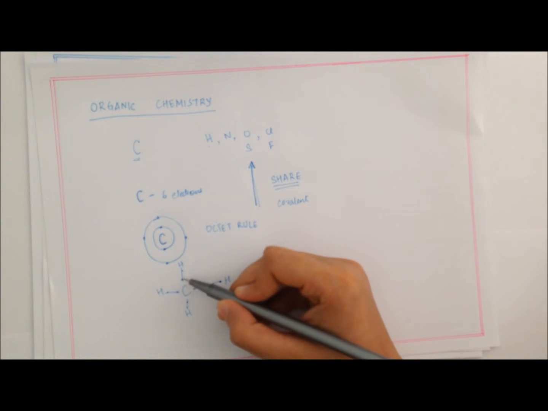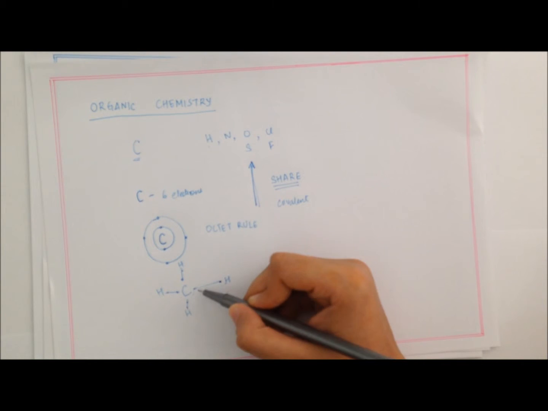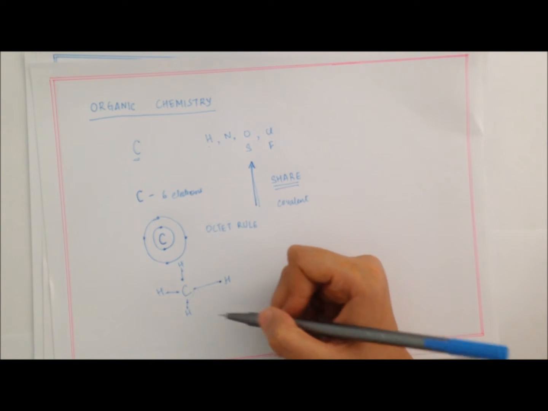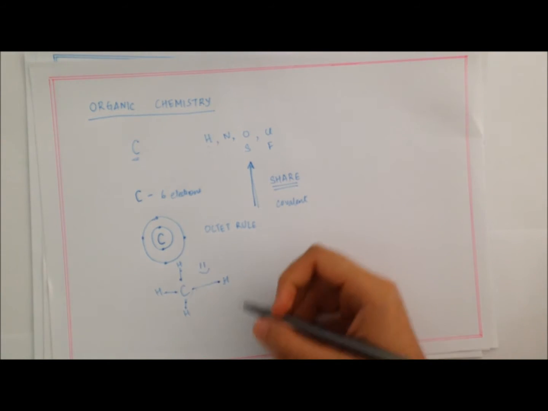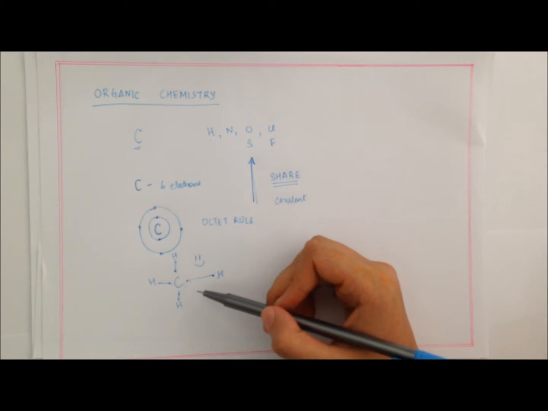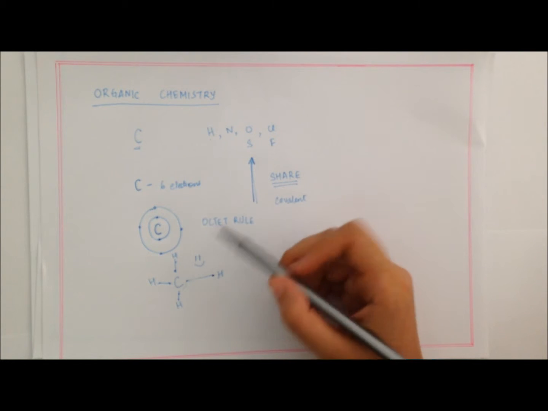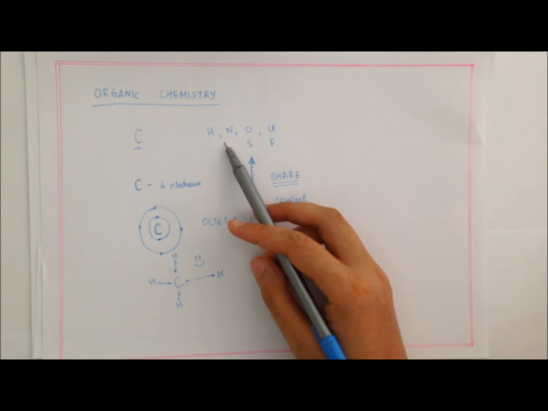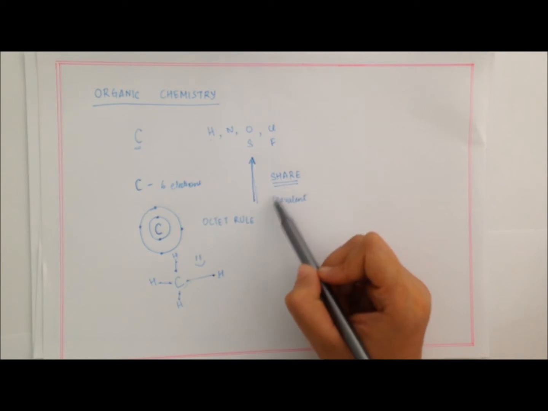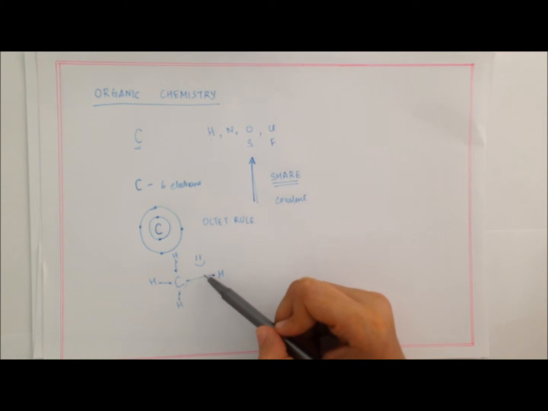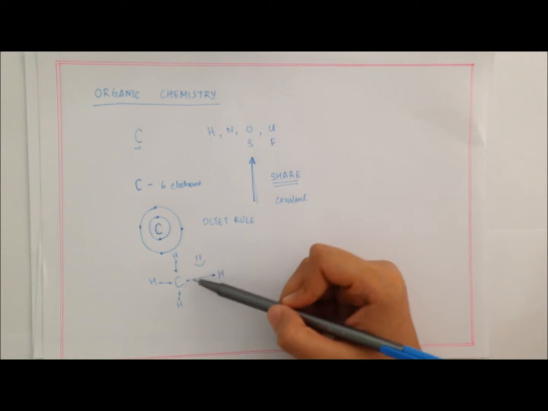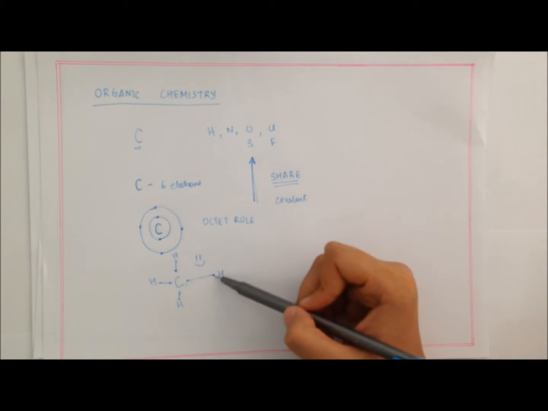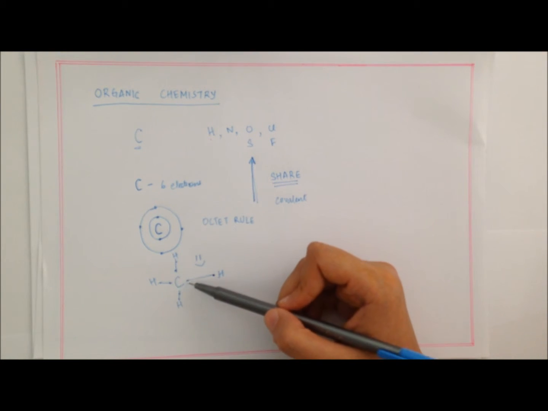And now carbon, if you count all these electrons, has 1, 2, 3, 4, 5, 6, 7, 8 electrons, and therefore this is a happy carbon. This is a normal story where the poor carbon who doesn't have all that he wants asks for help from his friends, and forms a covalent bond by sharing electrons with, say, hydrogen. And hydrogen is happy because it has its 2 electrons running around it.